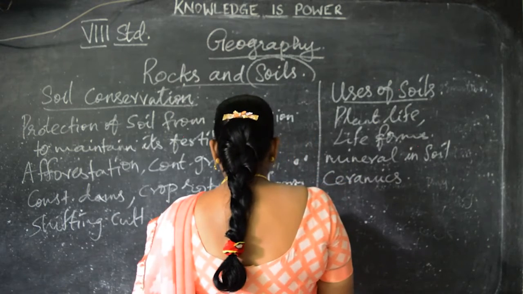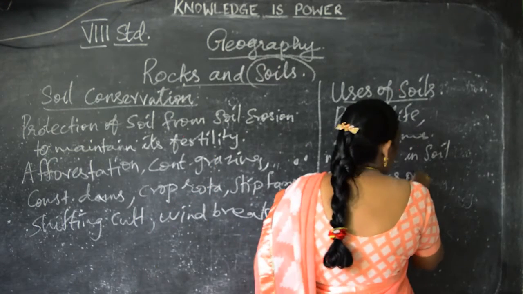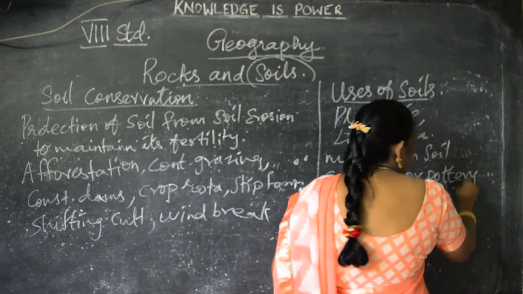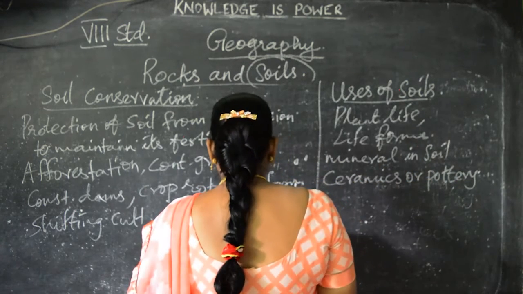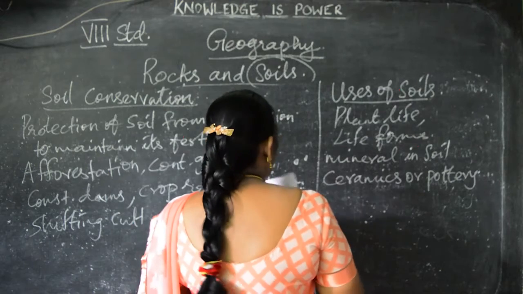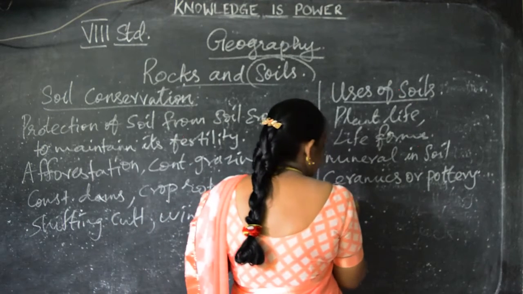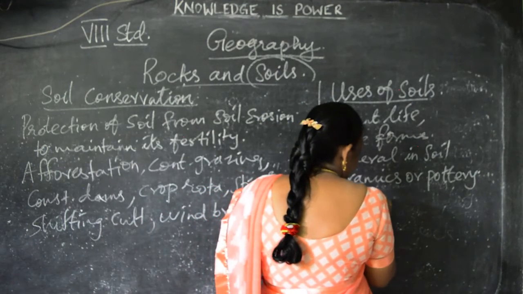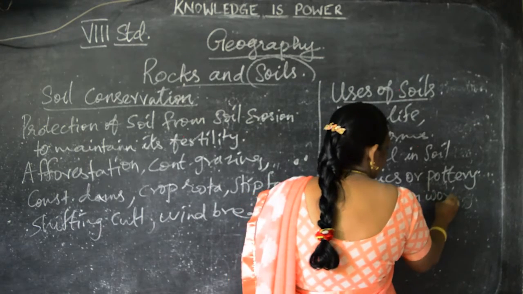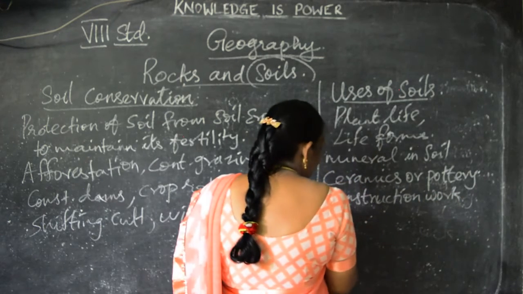Ceramics we call பீங்கான், ceramics or pottery. What do we need to make a pot? We need soil. Understand? Pottery. And it is the source of construction and handicraft work. Construction work and handicrafts.